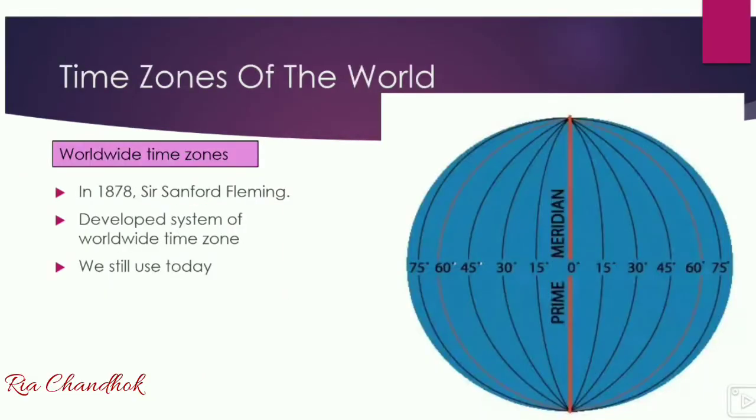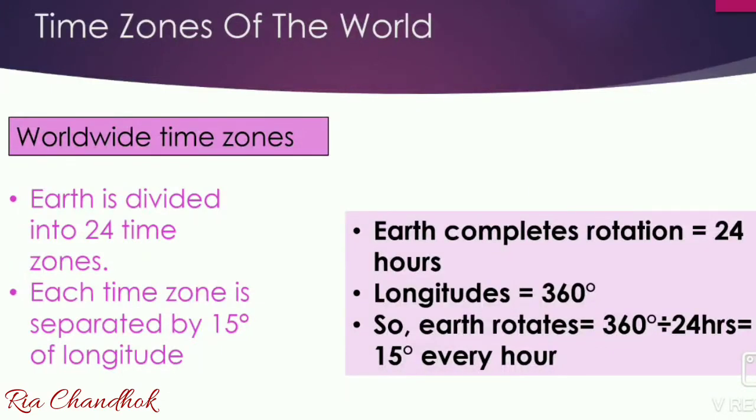Time zones of the world. The worldwide time zones. In 1878, Sir Sanford Fleming developed a system of worldwide time zones that we still use today. He divided the earth into 24 time zones, and each time zone is separated by 15 degrees of longitude.